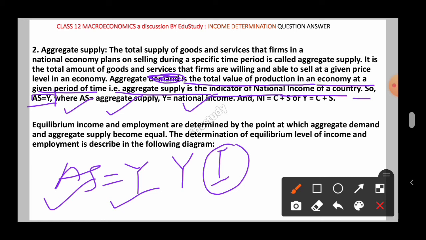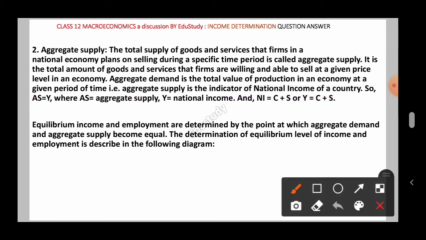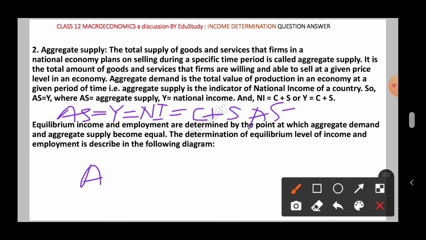And NI equal to what? NI equal to C plus S, or Y equal to C plus S. That means here you can write AS, aggregate supply, equal to Y, which you got already. Y means national income, NI, and the NI is equal to what? National income is either a part of the consumption or a part of the savings. So aggregate supply AS itself you can write as AS equal to C plus S. This can also be written here. So this is also important here.